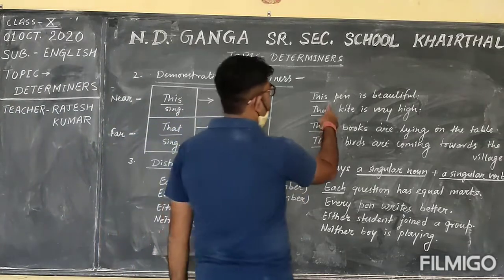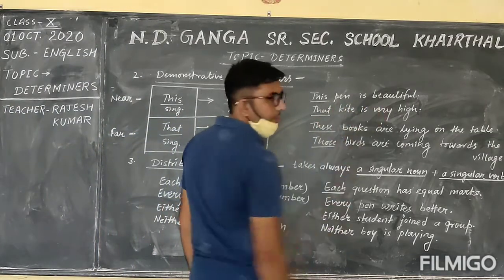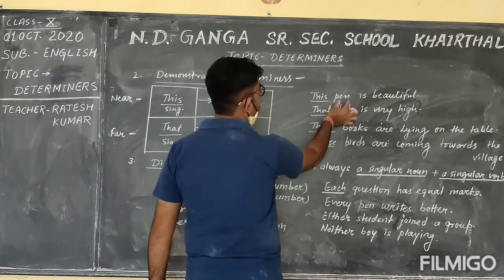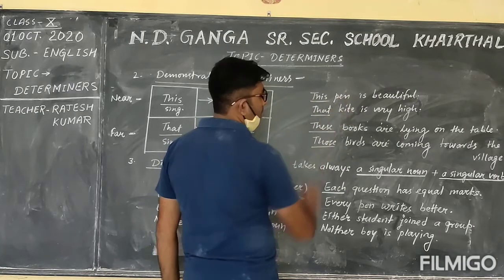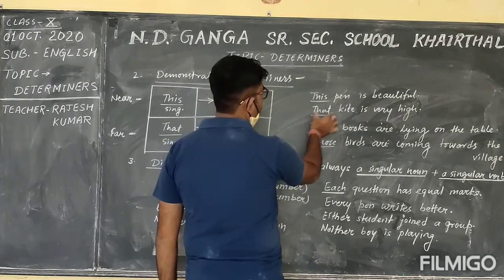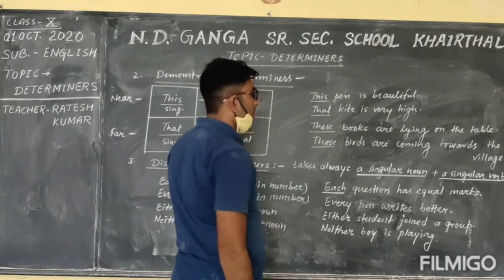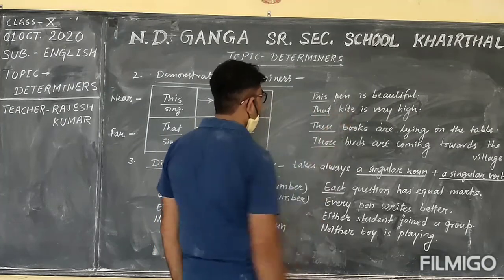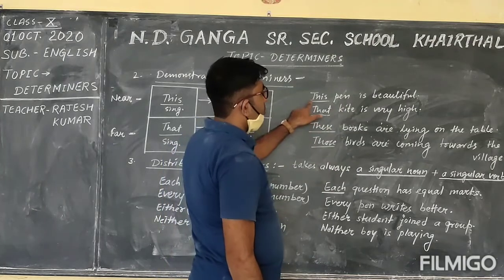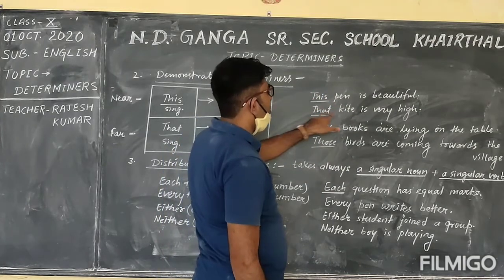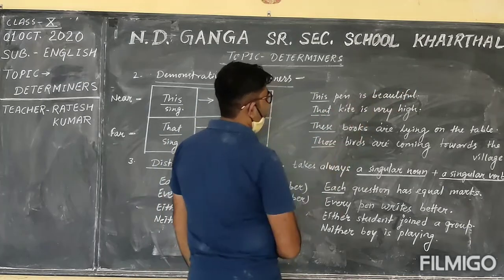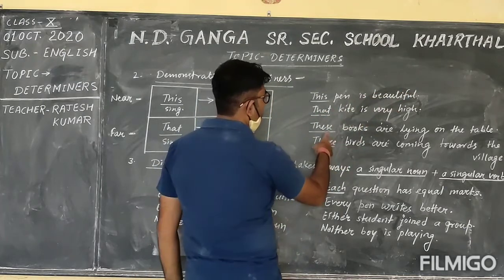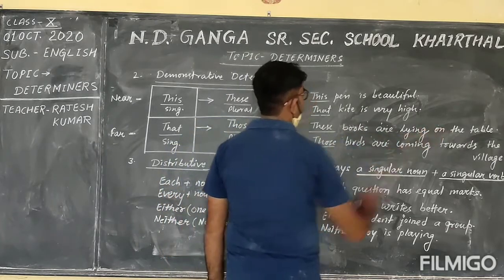For example, this pen is beautiful. This is used before a singular noun, and that is also used before a singular noun. But you know that this is used for the near and that is used for the far, and you can observe both sentences. These books are lying on the table.